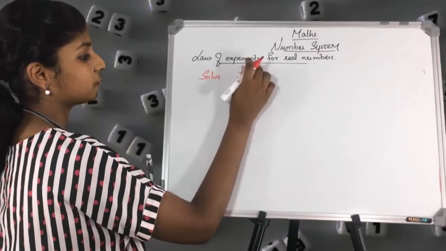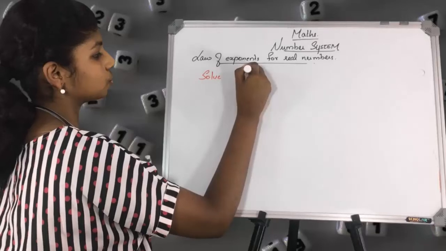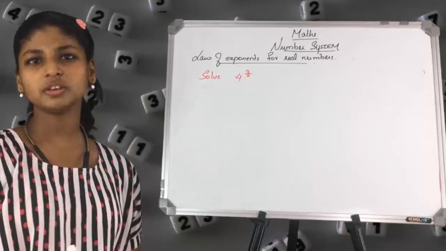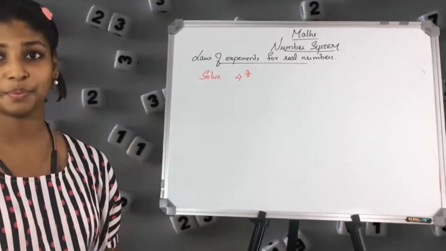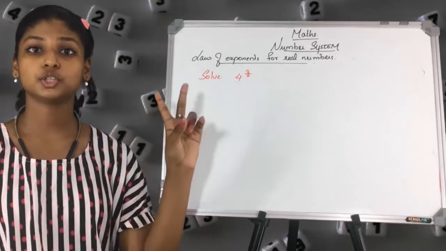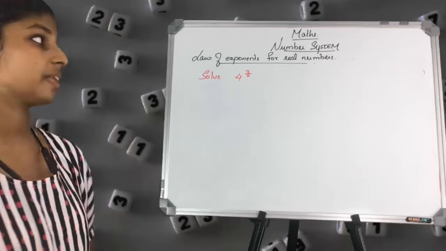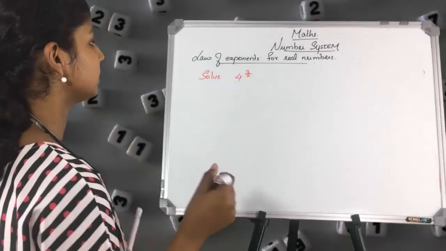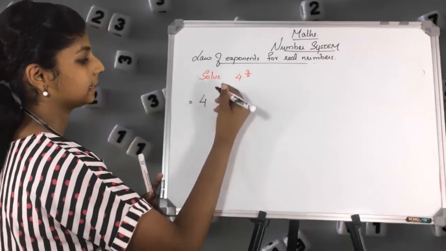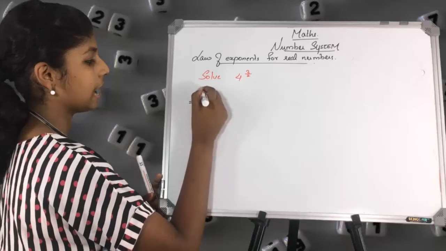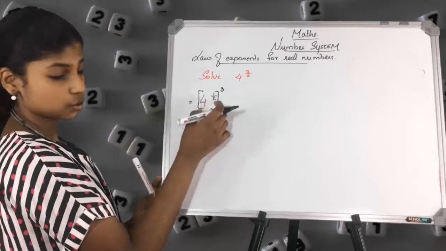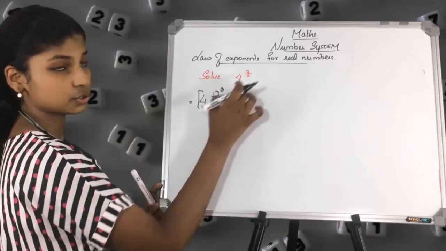Solve 4 raised to 3 by 2. Now how will you solve this? This number can be solved using 2 methods. Let us look at those 2 methods. The first one is, let's take 4, then 1 by 2, and the whole raised to 3. Okay. 4 raised to 1 by 2, the whole raised to 3.